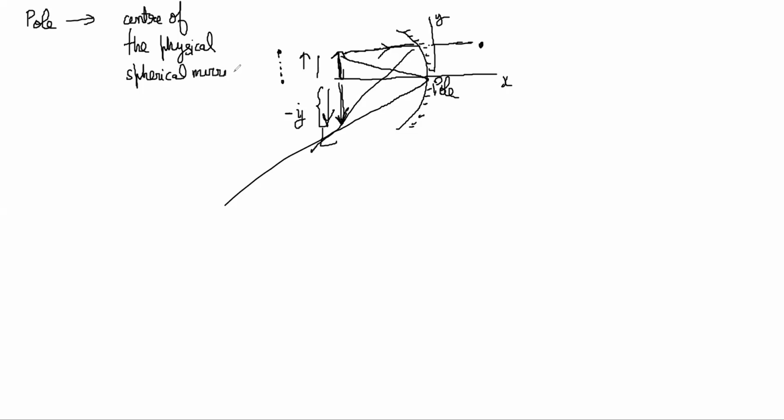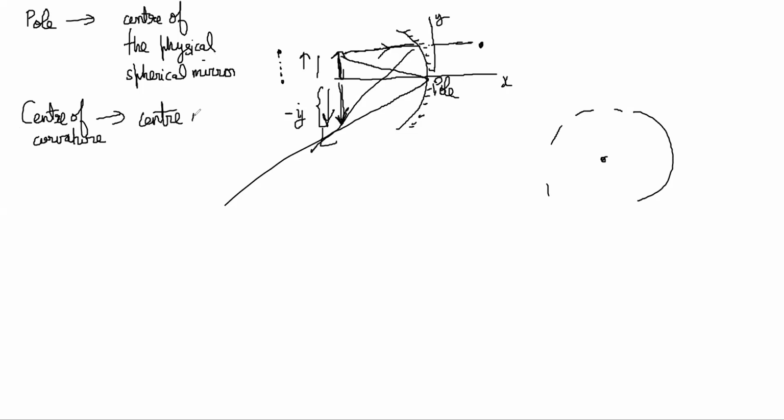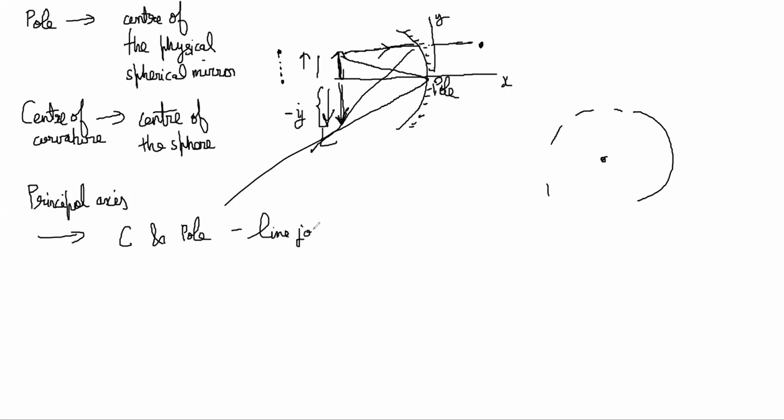Then you come to center of curvature. Center of curvature is the center of the bigger sphere of which the mirror was a part. So if you extend it, somewhere here will be the center of curvature, the center of the sphere. Then radius of curvature is obvious, it is the radius of that sphere. Principal axis: what is the principal axis? It's the line that connects the center of curvature and the pole, the line joining them.